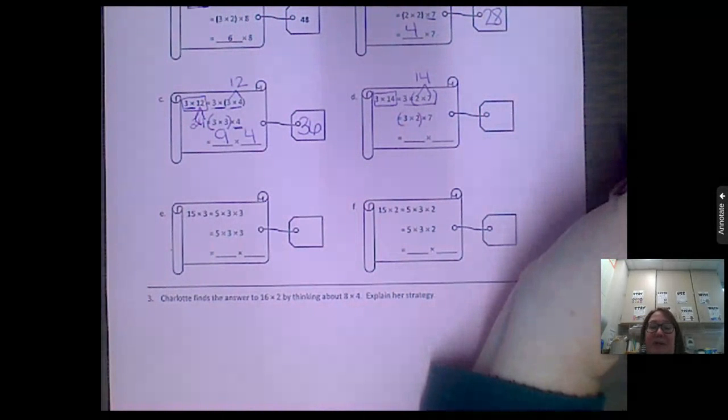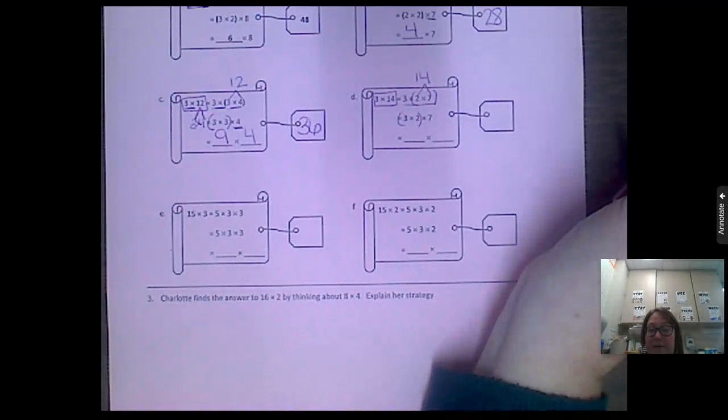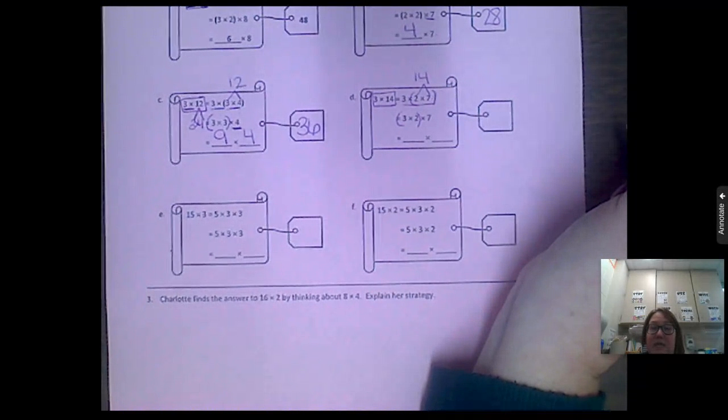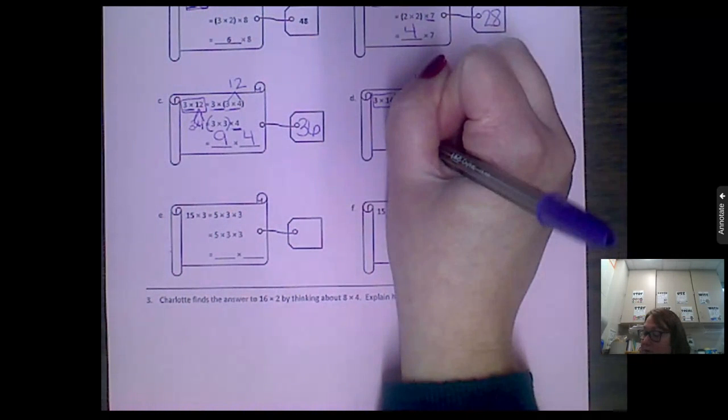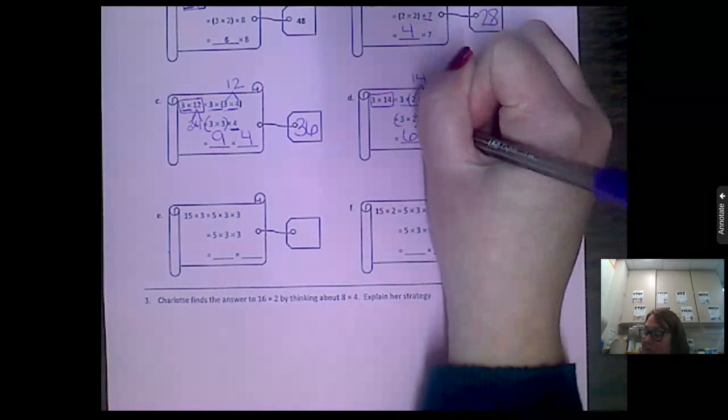And what is 3 times 2? Since they're in parentheses, we're going to solve that first. So 3 times 2 equals 6. Good. So that would be 6 times, and then I'm going to bring that 7 down right there.